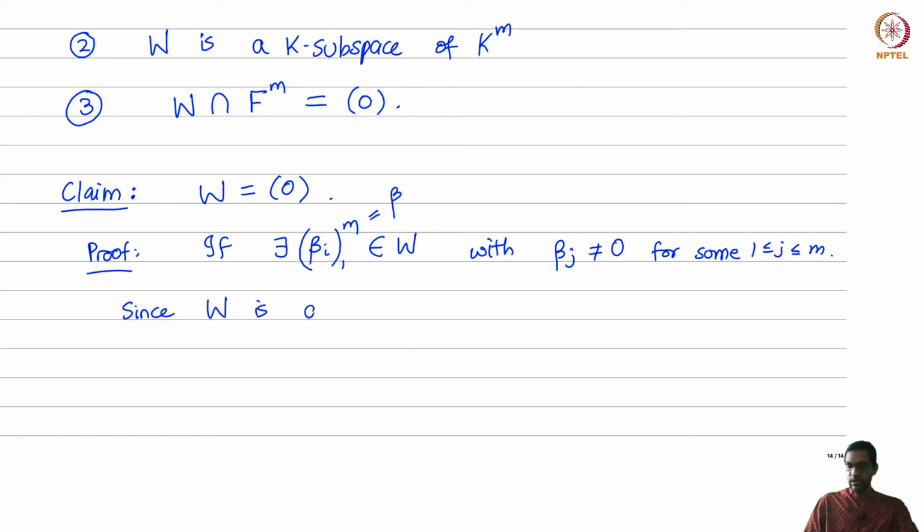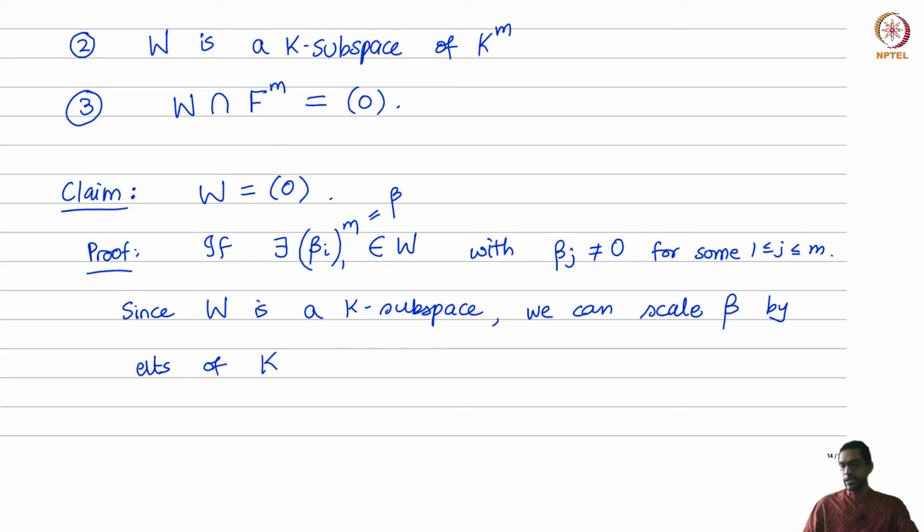Since W is a K-subspace, meaning it's closed under scalar multiplication by K, you can scale this element beta by various scalars, by elements of K. In other words, you can take beta and multiply it by various c's.